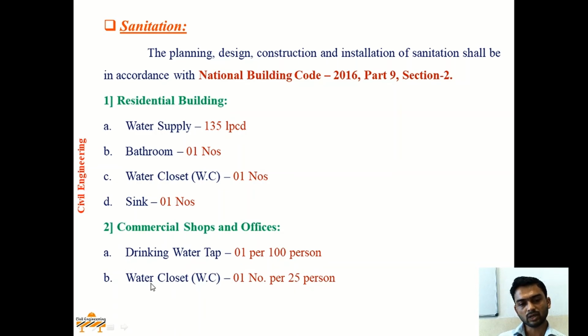Whereas one water closet, that is 1 WC, should be provided behind every 25 person. And one wash basin should be provided behind every 25 person in case of commercial shops and offices.